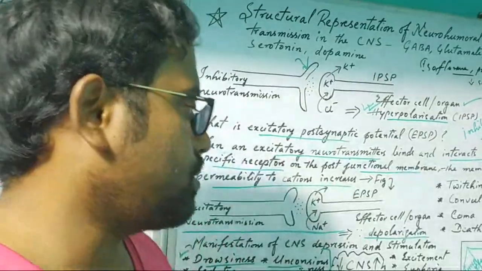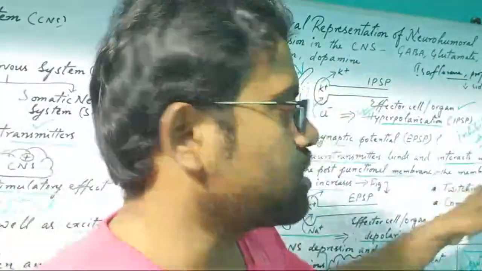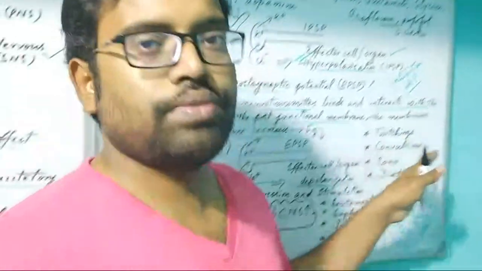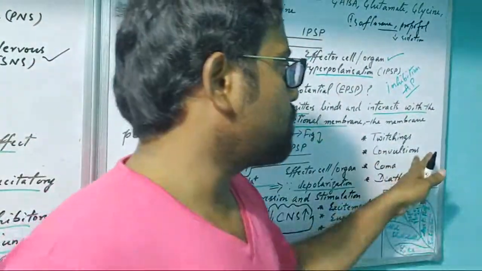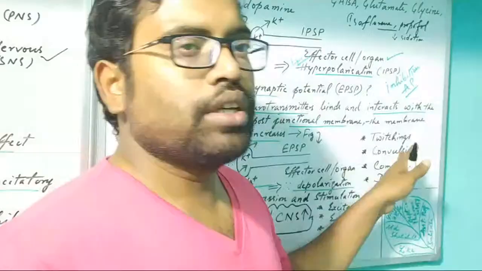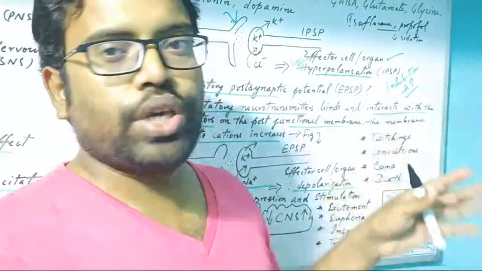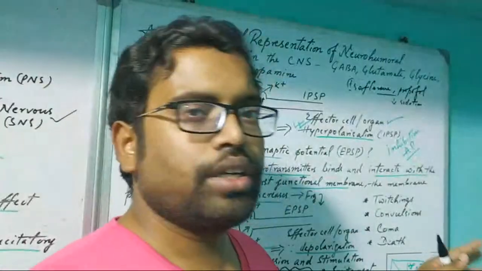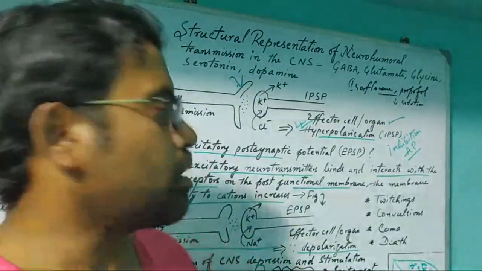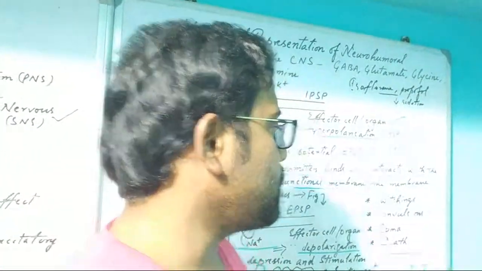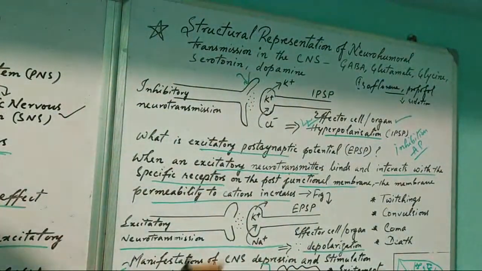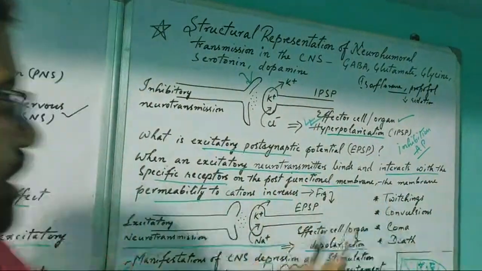Then twitchings, meaning stiffness of a certain part. Then convulsions, where rhythmic shaking comes regularly but more than normal. Then again coma, then death. Both have coma and death in an excessive manner. So these are the effects.